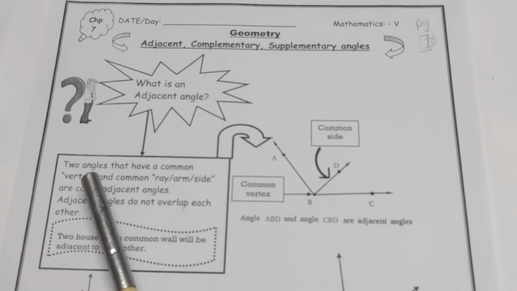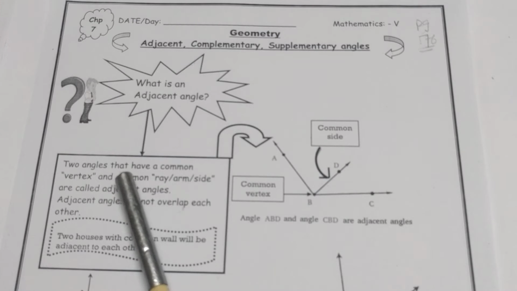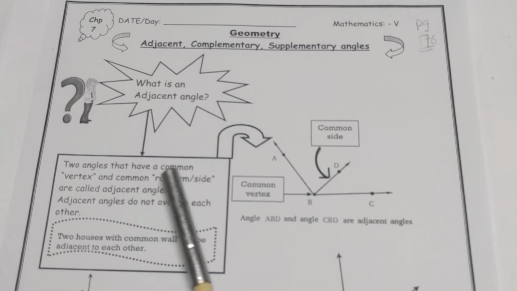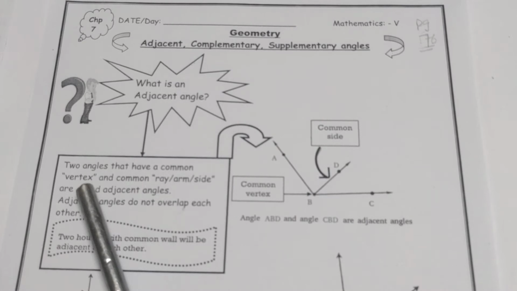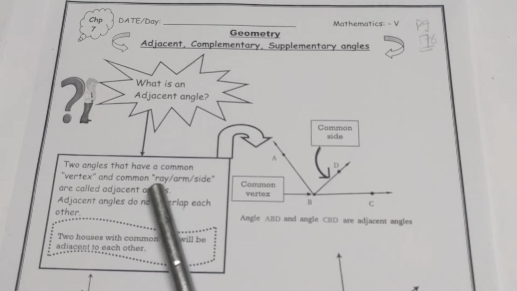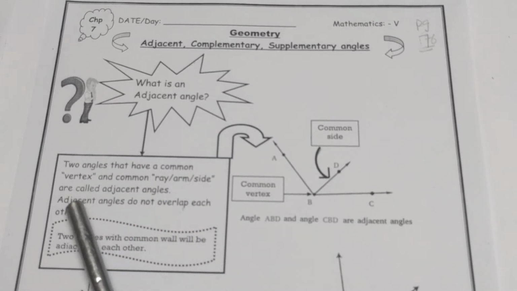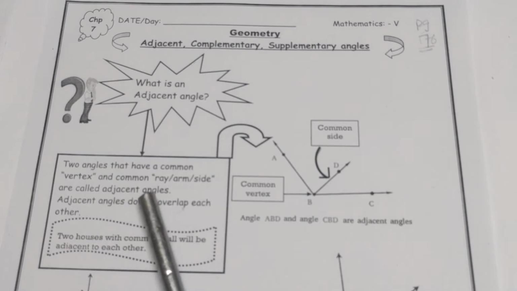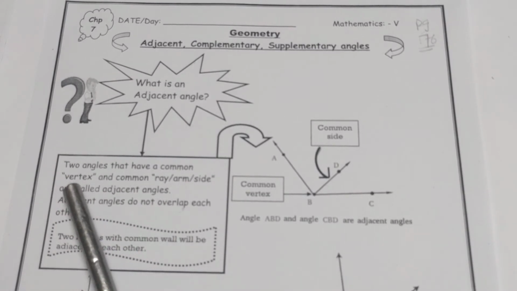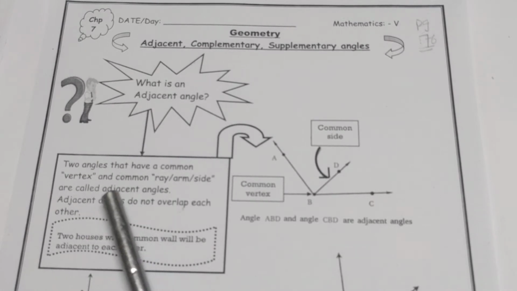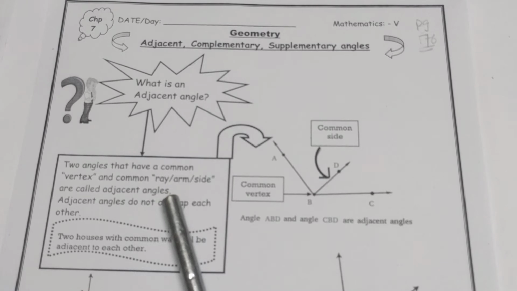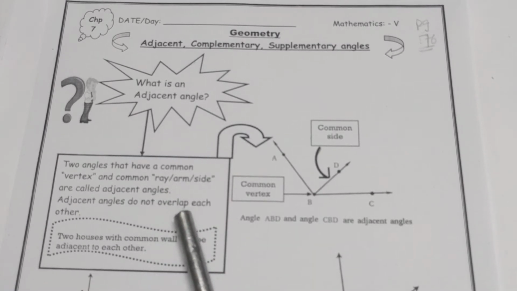Two angles. When you draw any two angles, if those two angles have the common vertex, their common point is the same, and one side, their arm, is also common, they are called adjacent angles. If their side is common, their vertex is common, then those two angles are called adjacent angles. Got it? Adjacent angles do not overlap each other. Overlap means one over the other one.